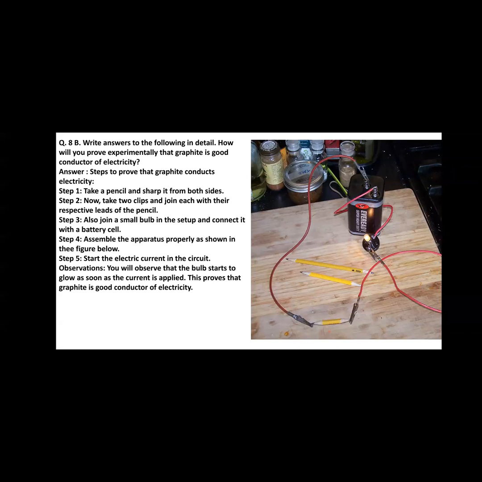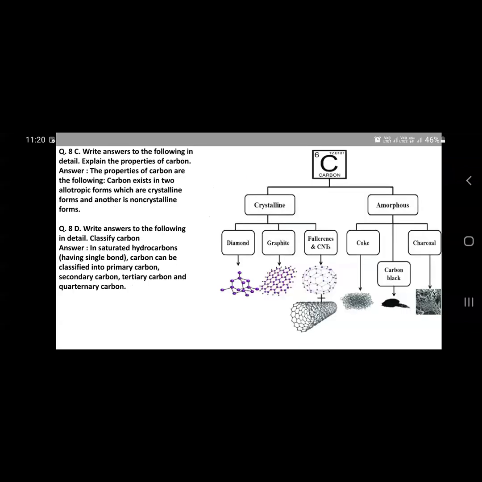Another question, question number 8C. Write answers to the following in detail. Explain the properties of carbon. Answer: The properties of carbon are the following.